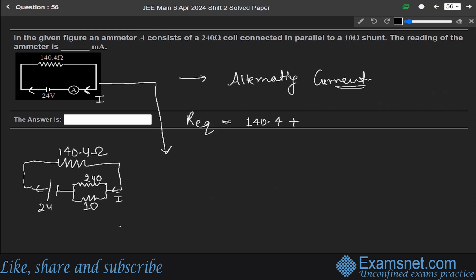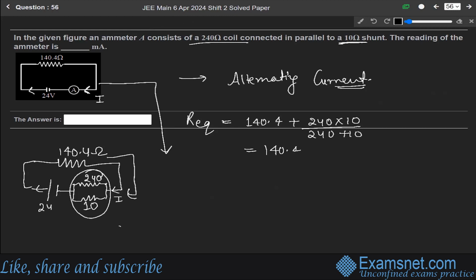This is 240 and this is 10. Okay, 240 and 10. So it will be 140.4 plus these two are in series, but these two are in parallel. So for this, we can write 240 into 10 over 240 plus 10. So solving it, we get 140.4 plus 2400 over 250. This can be written as R equivalent will be equals to 150 ohm.